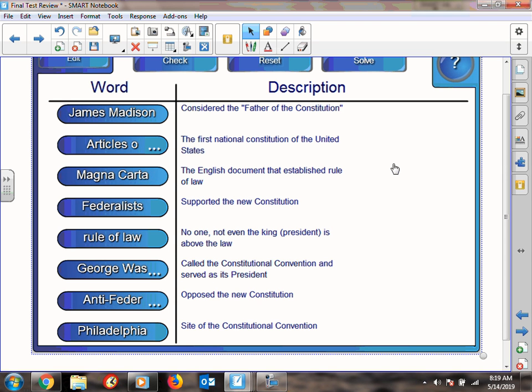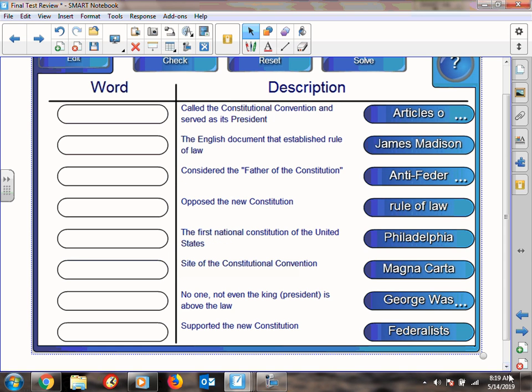The problem is that there was no Bill of Rights. So two groups of people formed. You had the Anti-Federalists who were against it because there was no Bill of Rights, and the Federalists who supported it. And an agreement was made, another compromise was made so that they would sign the Constitution. The Anti-Federalists, the Federalists, went on to become our very first political party, now known as the Democrats.